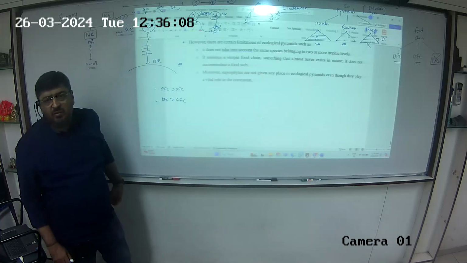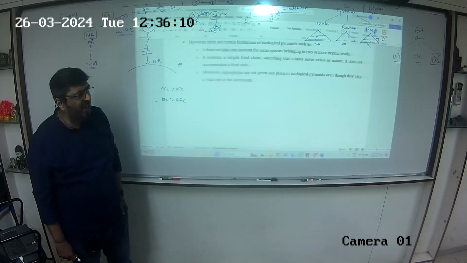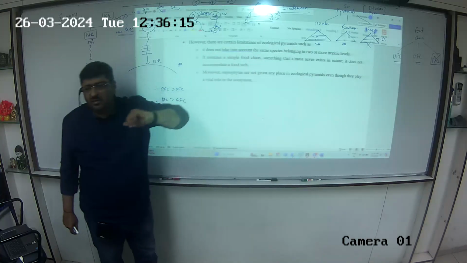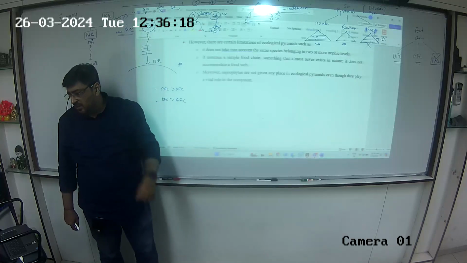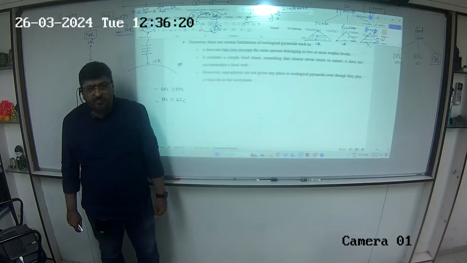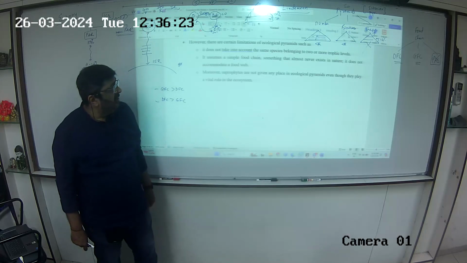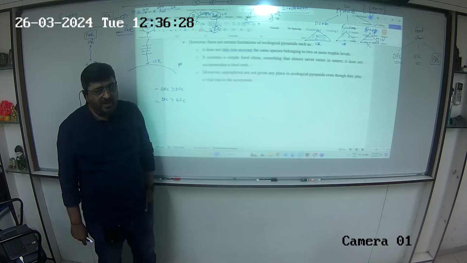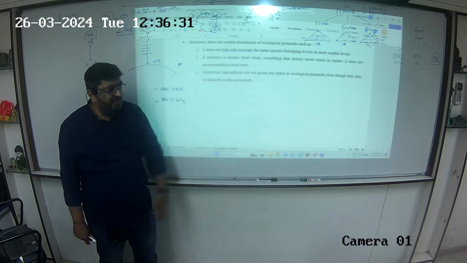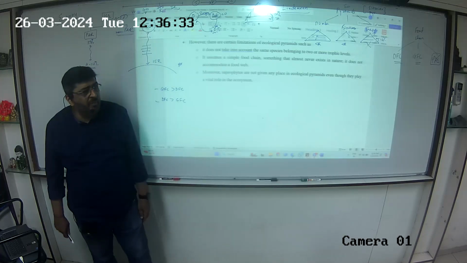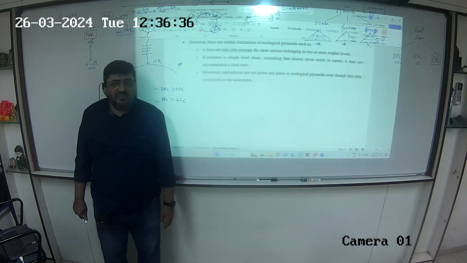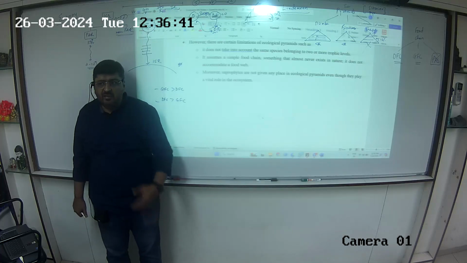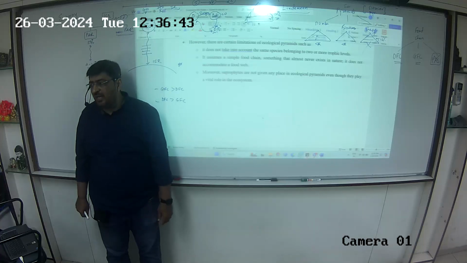Lastly, limitations of these pyramids. I said the first and the foremost limitation is it does not consider a species at different trophic levels. The biggest of all limitations. The second is it is considering a simple food chain, not a food web. And lastly, saprophytes are not given any place in this pyramid. So, three very vital missing links in the pyramids. That's why the pyramids are more theoretical in nature than practical.